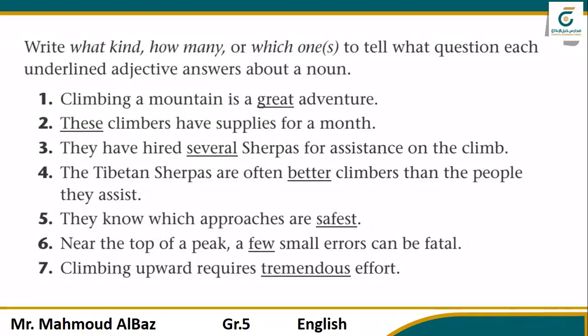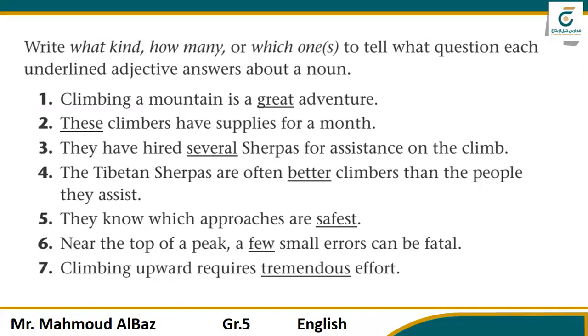Here, answer these questions. You have just a few minutes to think about all of them, from 1 to 7. The underlined words are adjectives, all of them, by the way. And the underlined adjectives answer which questions: what kind, how many, or which one? The first one, climbing a mountain is a great adventure. Ask yourself, what kind of adventure, or how many adventures, or which adventure?